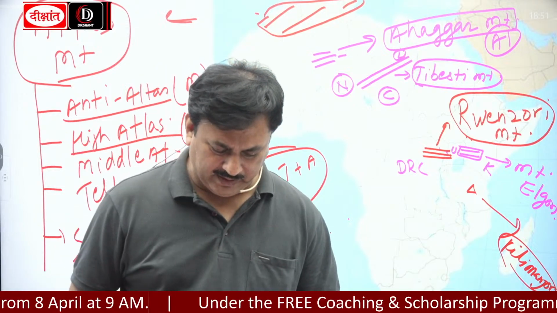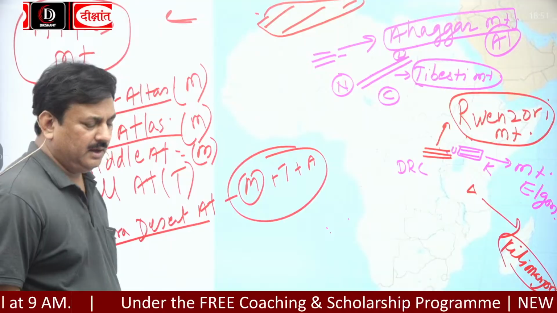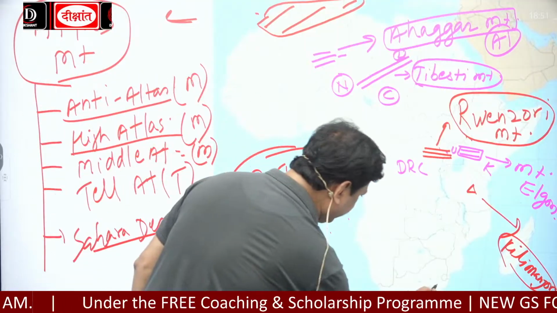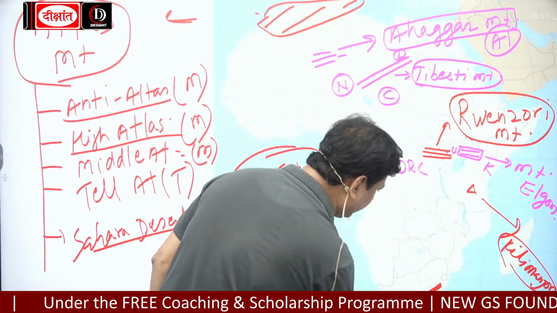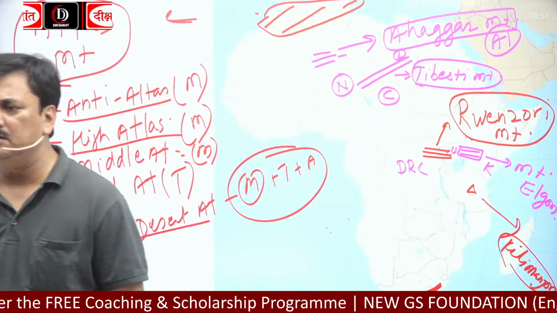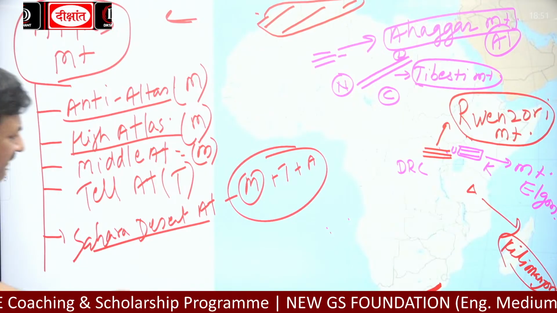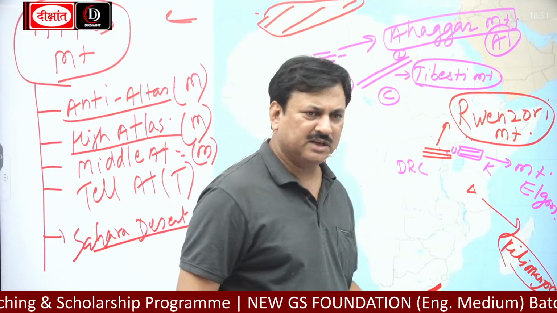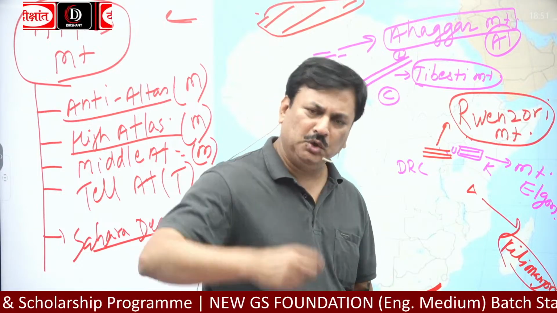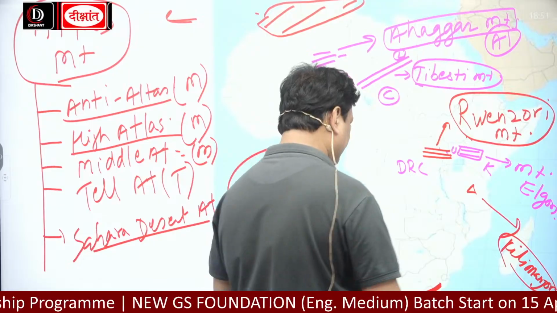And apart from that, there is also a mountain called Drakensberg, and here is Drakensberg. It is in South Africa, Lesotho and Swaziland. Okay, now, because in Africa, in South Africa, two sovereign countries are located in the map of South Africa.